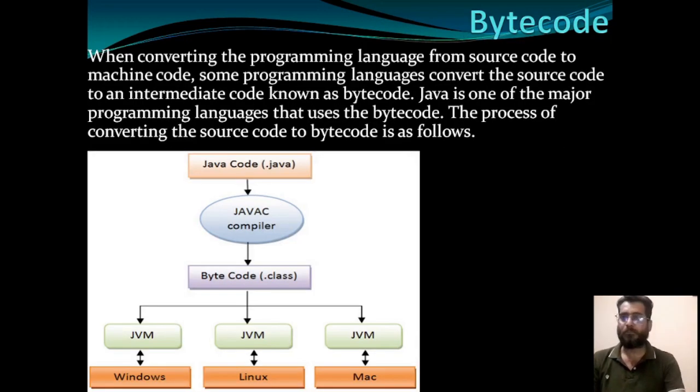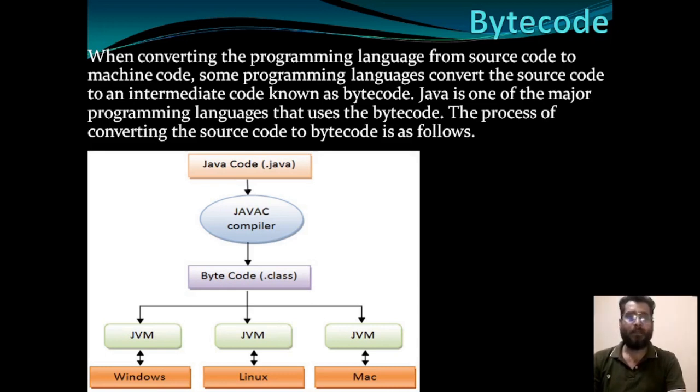हैं. Now byte code. When converting the programming language from source code into the machine code, some programming languages convert the source code to an intermediate code known as byte code. Java is one of the major programming languages that use the byte code. The process of converting the source code into the byte code is as follows, जो कि अभी पिछली स्लाइड में देखा हमने. Source code will be written inside the Java.java file.